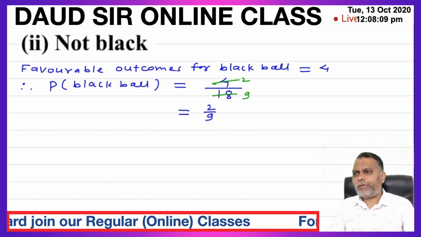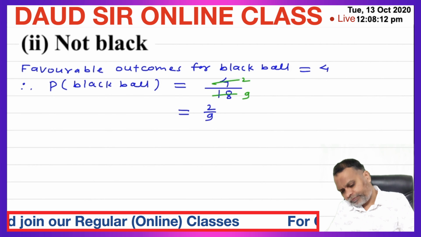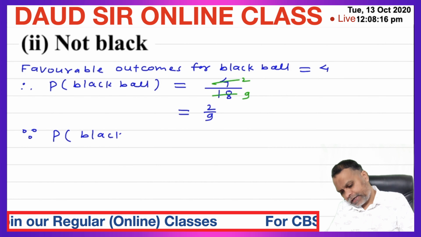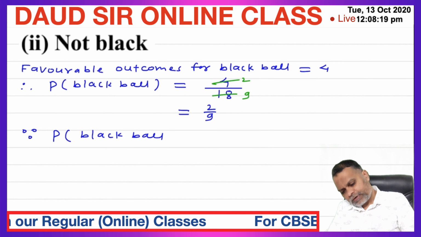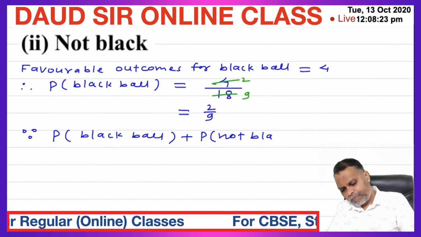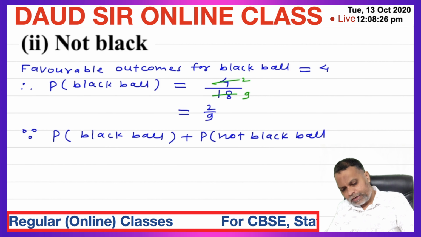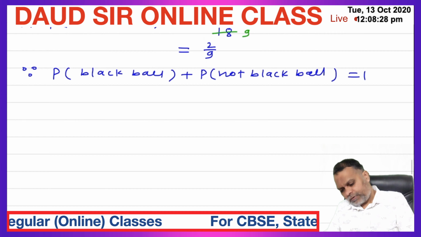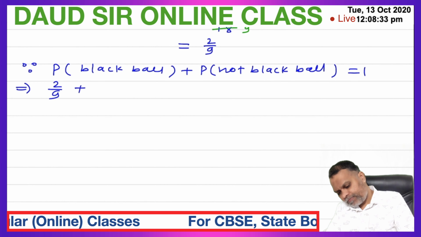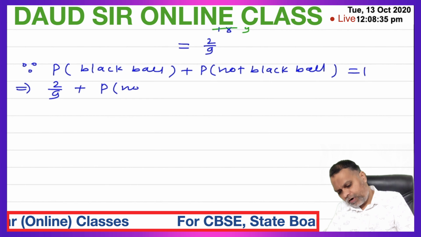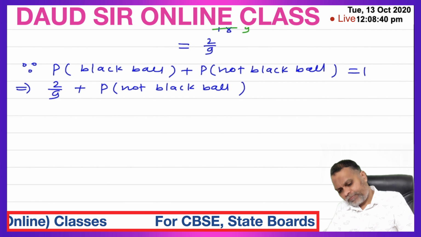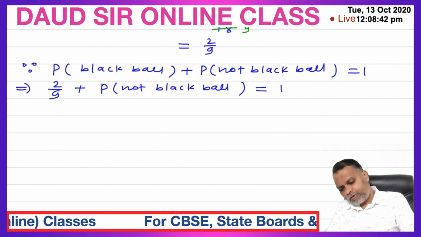Now use probability of black ball plus probability of not black ball is equal to 1. Probability of black ball we got 2 upon 9, 2 upon 9 plus probability of not black ball is equal to 1.